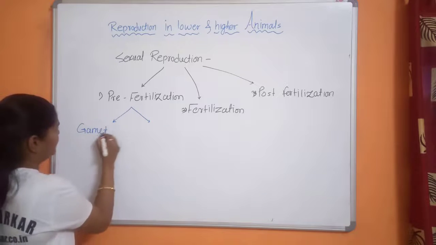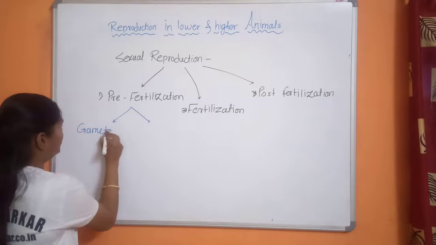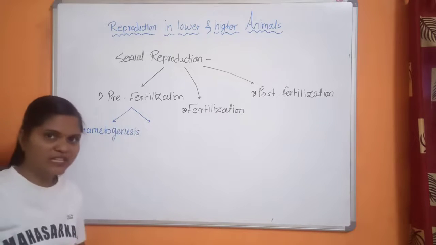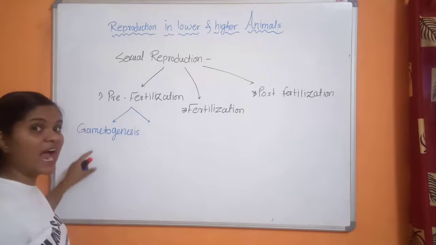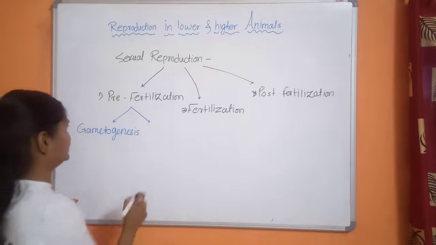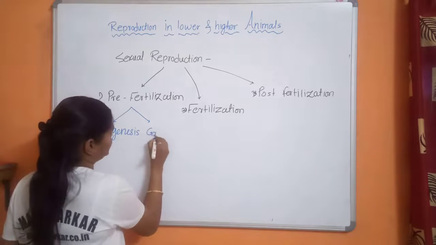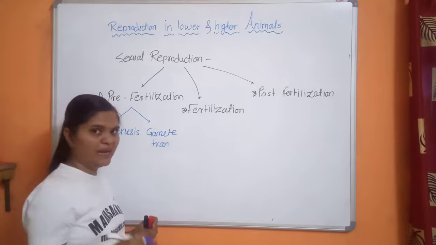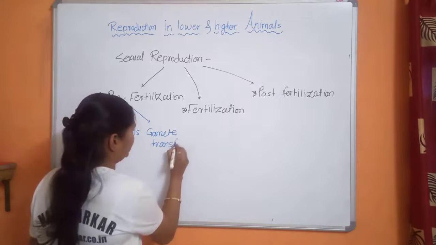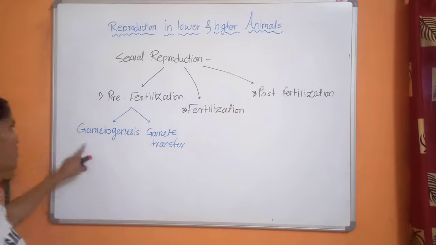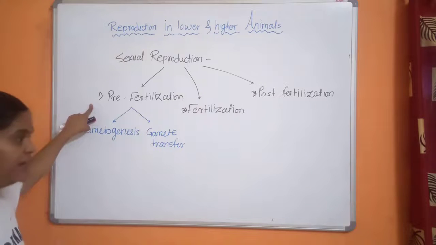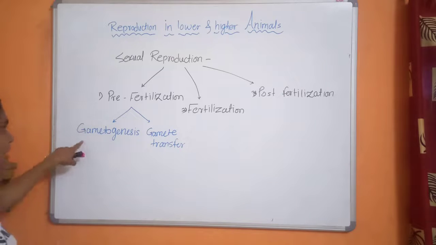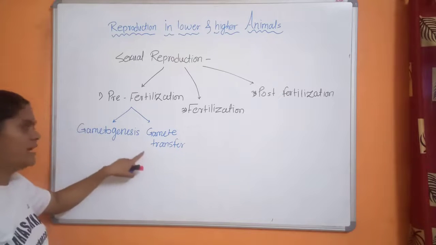Gamete formation, gametogenesis, in which male gametes and female gametes are produced, and gamete transfer of gamete from male to female. So this is pre-fertilization event. It takes place before fertilization. What exactly takes place? That is the gametogenesis and gamete transfer.